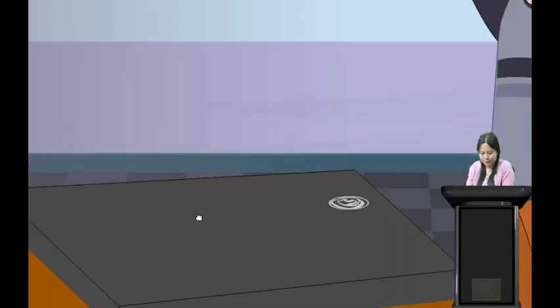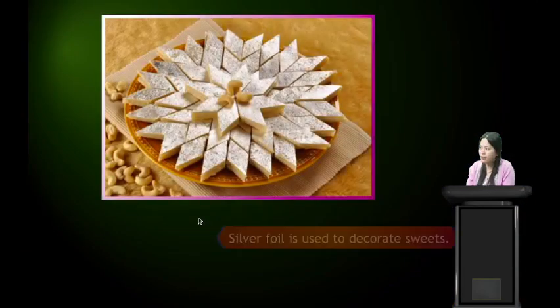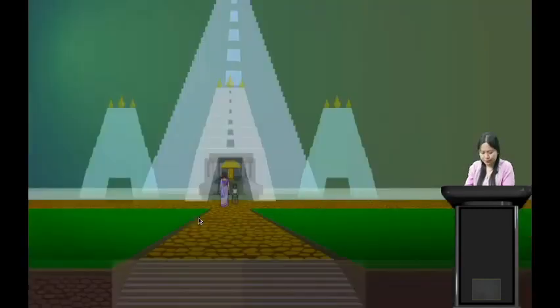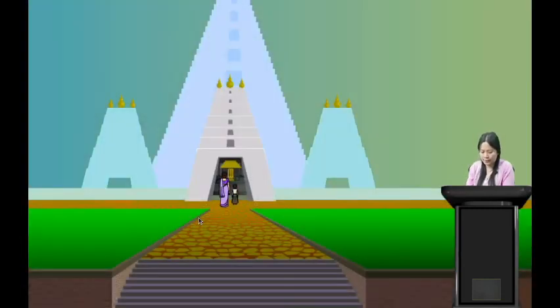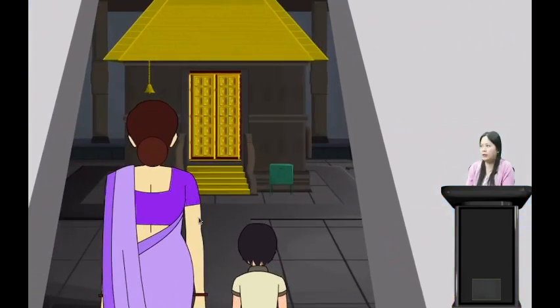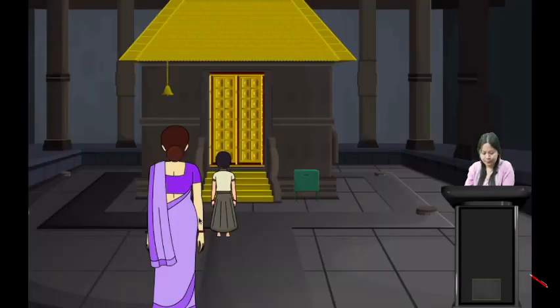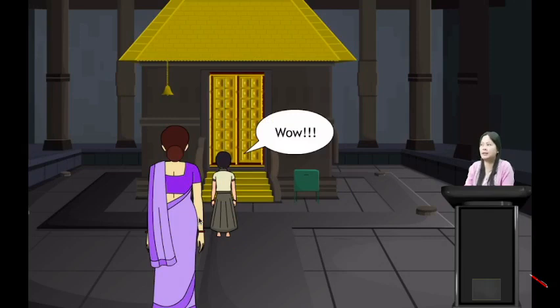Yes, students. Again here we have sweets. We see that there are shiny particles on the surface of these sweets, right? So these are silver foil. Silver foil is used to decorate sweets. And here we see a temple. At the entrance of the temple, you will observe that there is a thin layer of gold to make the entrance look more attractive. Yes, students. So here the girl, when she visits the temple, is impressed with the beautiful entrance.